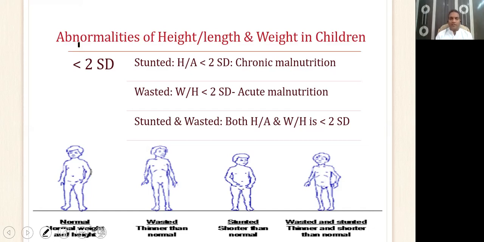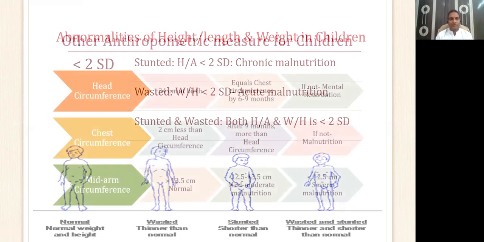Similarly, if the child's weight for height is less than 2 standard deviation, then we say that the child is wasted, most probably because of acute malnutrition or because of acute infectious diseases. Similarly, if the child has both height for age and weight for height less than 2 standard deviation, then the child is called stunted and wasted. Also, if the weight for age is less than 2 standard deviation, we simply call the child underweight.